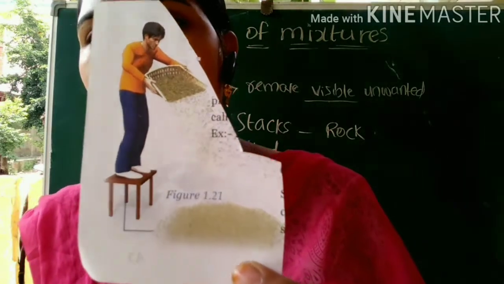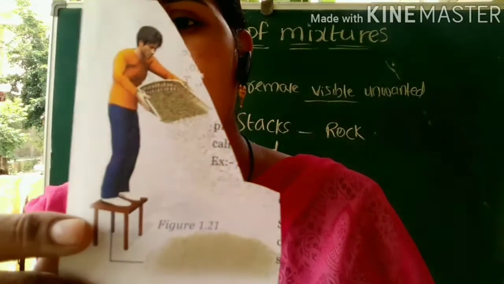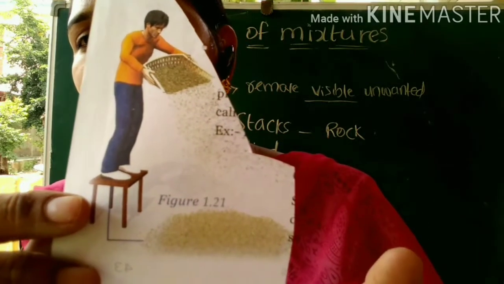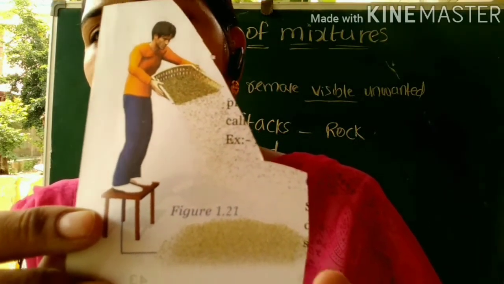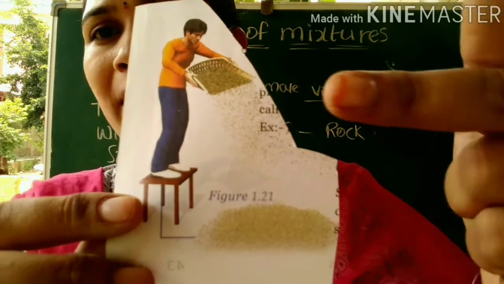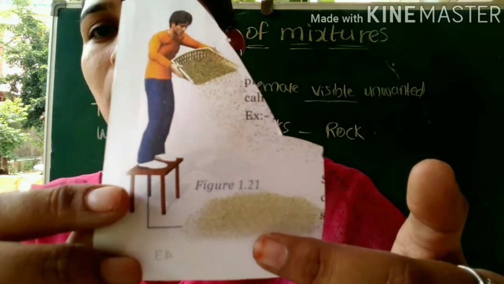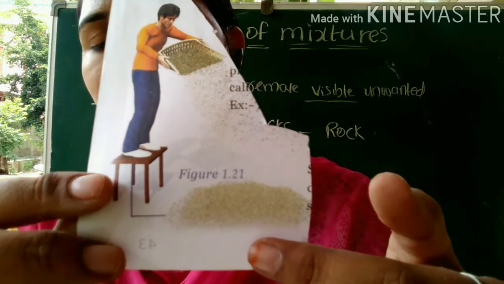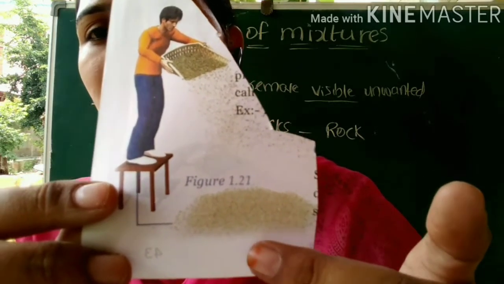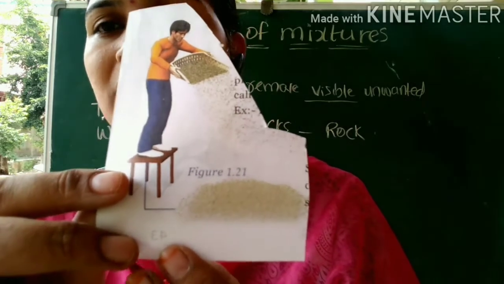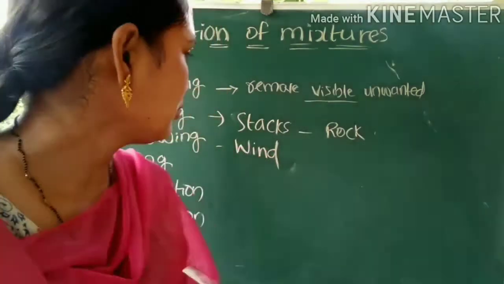So whenever the mixture is allowed to fall from a certain height, lightweight particles will blow away and heavy particles will settle down. Heavy particles are grains or stones, they will fall down, and lightweight particles will blow away. So this is the winnowing method.